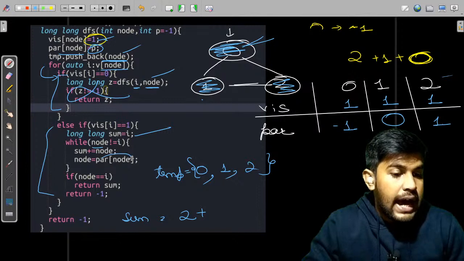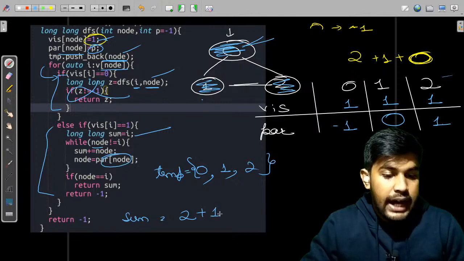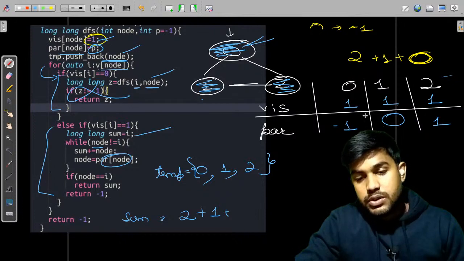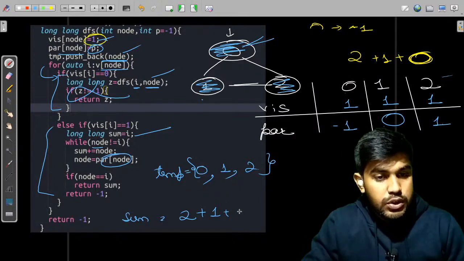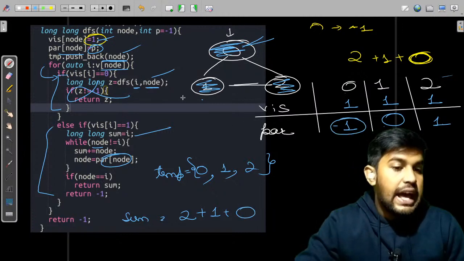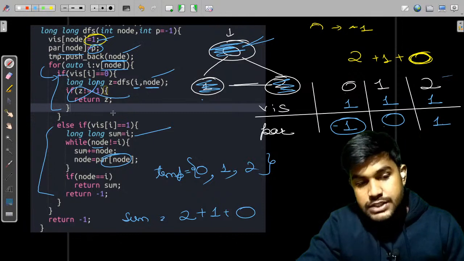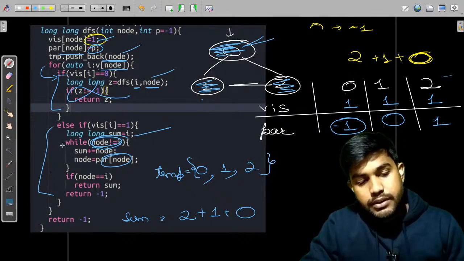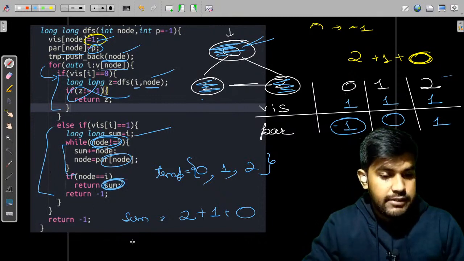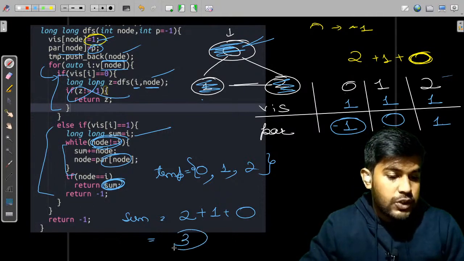Then 1's parent is what? 0. So we would go to 0 and add that also. So 2, 1 and 0. Then it is equal to -1, and 0's parent is also -1. So we can say that yes, both are equal. So we would break out from this point and return the sum itself. So we can say that the answer to this is 3.